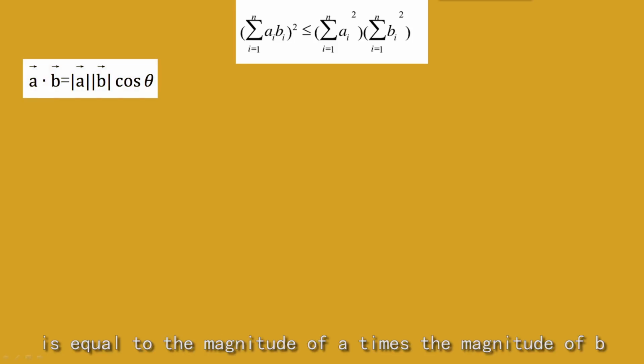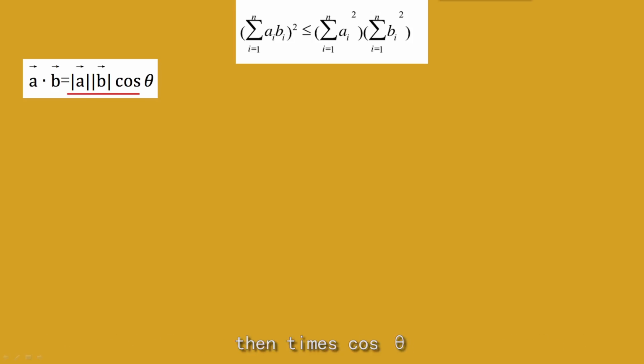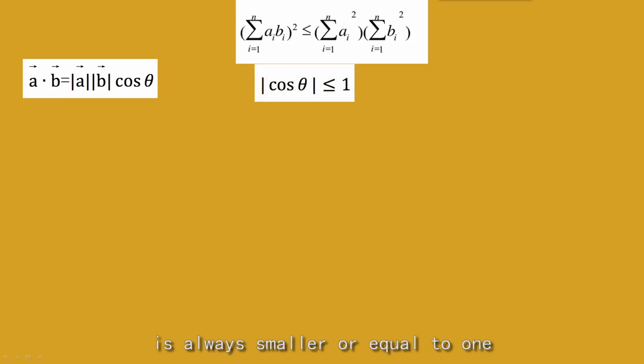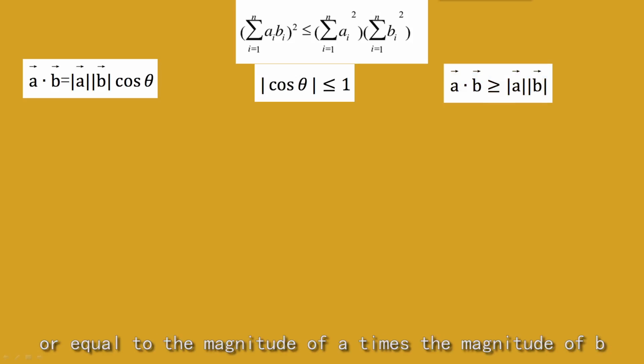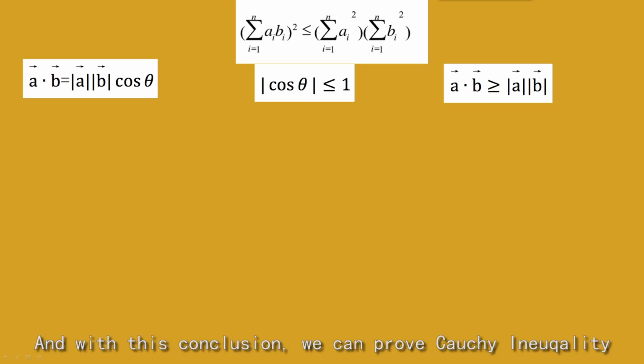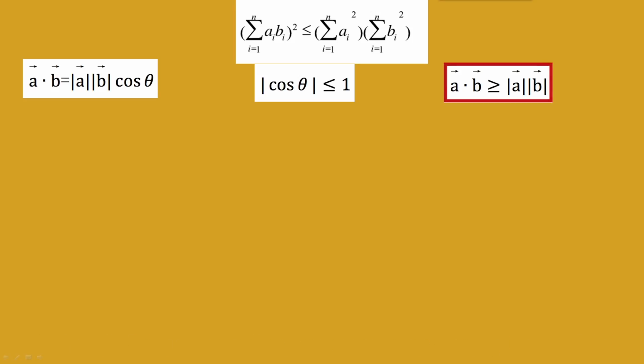First, as we all know, vector A dot vector B is equal to the magnitude of A times the magnitude of B, then times cosine theta. As the absolute value of cosine theta is always smaller than or equal to 1, then we can have that the absolute value of vector A dot vector B is always smaller than or equal to the magnitude of A times the magnitude of B. And with this conclusion, we can prove the Cauchy inequality.